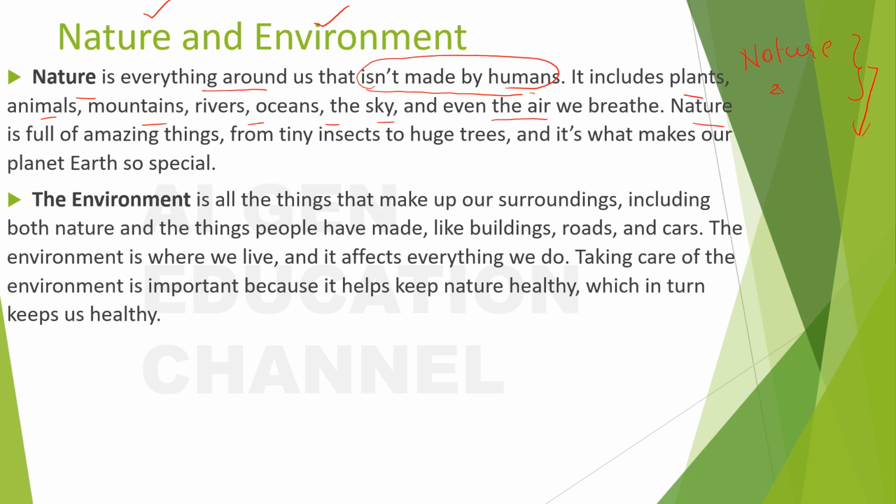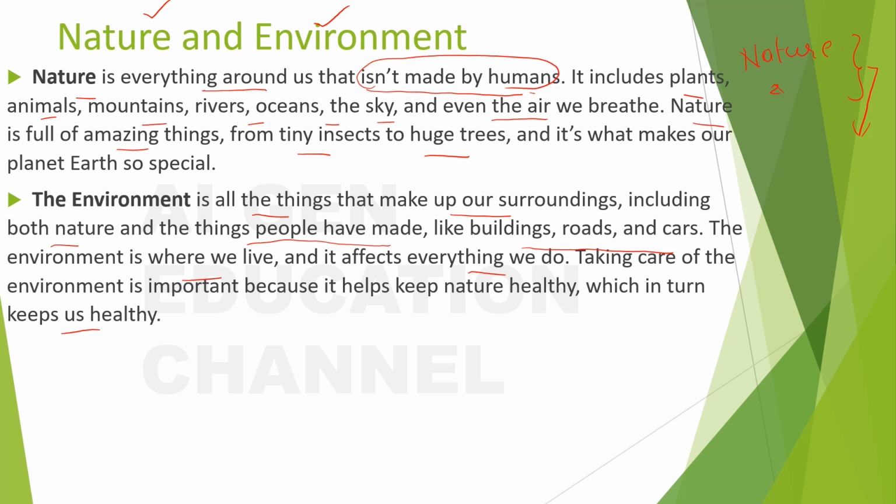Okay, let us see. Nature is full of amazing things, from tiny insects to huge trees, and it's what makes our planet Earth so special. The environment is all the things that make up our surroundings, including both nature and things people have made, like buildings, roads and cars. The environment is where we live and it affects everything we do. Taking care of the environment is important because it helps keep nature healthy, which in turn keeps us healthy.